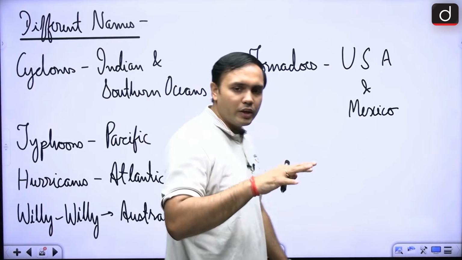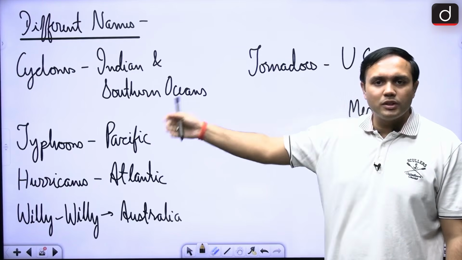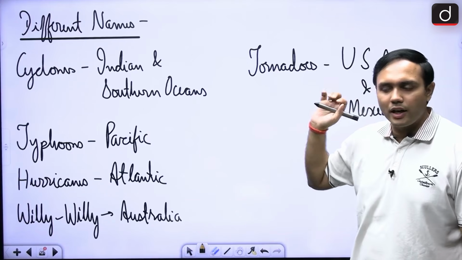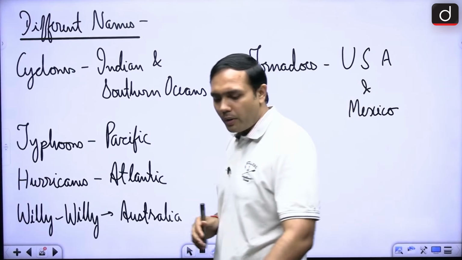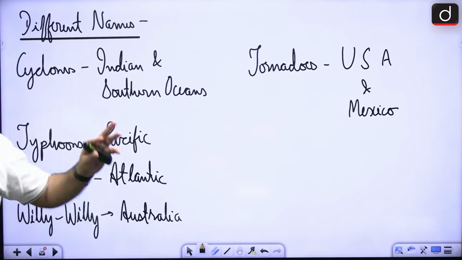So in case of the Indian Ocean region, it is known by a particular term, right? As you move towards the Pacific, right? As you move towards the Atlantic, Australia, right? So it is known by different names in different regions. Is this clear, right? You must have a basic understanding.